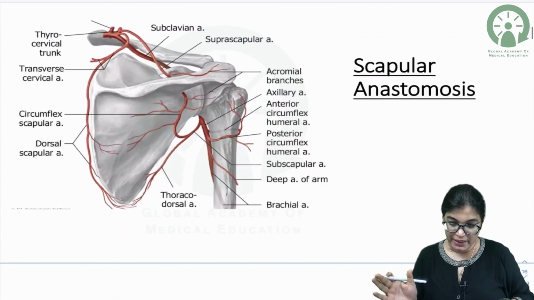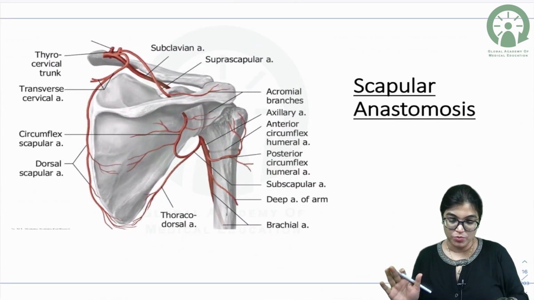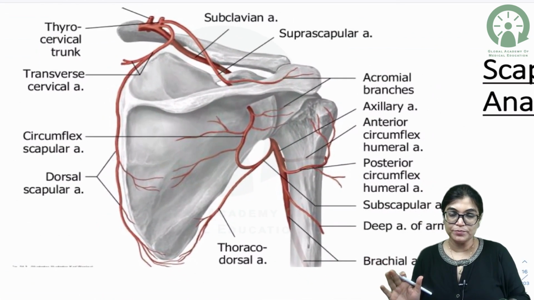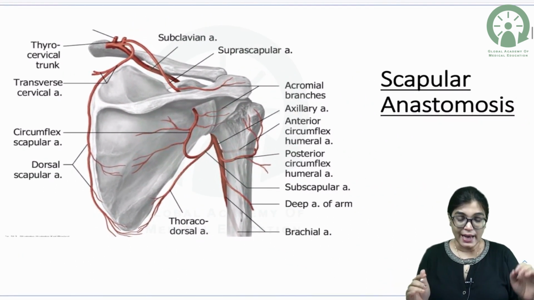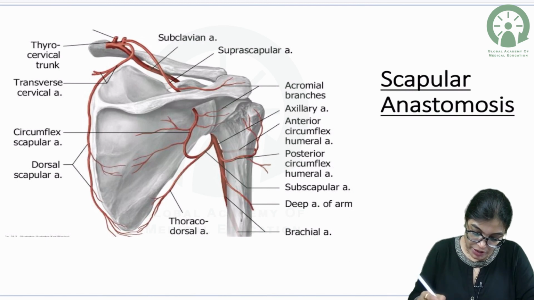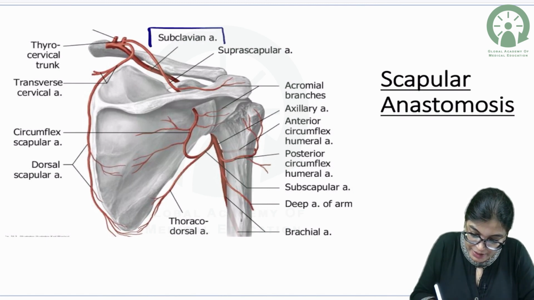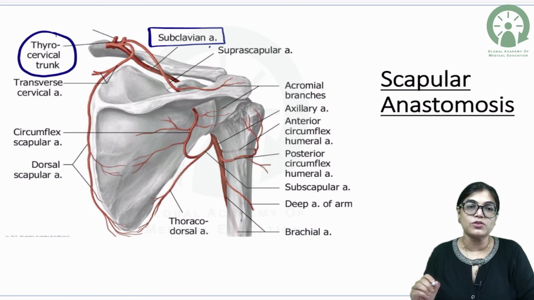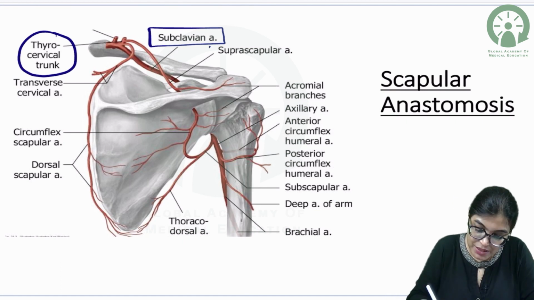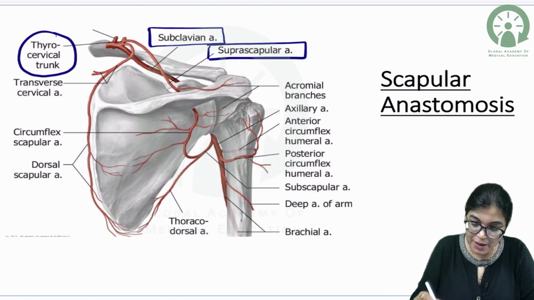So firstly, let me explain and then I will write the sources. Scapular anastomosis. Let me just enlarge this image. So yes, if I enlarge this, you can nicely see at the body of scapula, this is the subclavian artery. The first branch from the subclavian artery is the thyrocervical trunk, and from the thyrocervical trunk, the suprascapular artery is given.